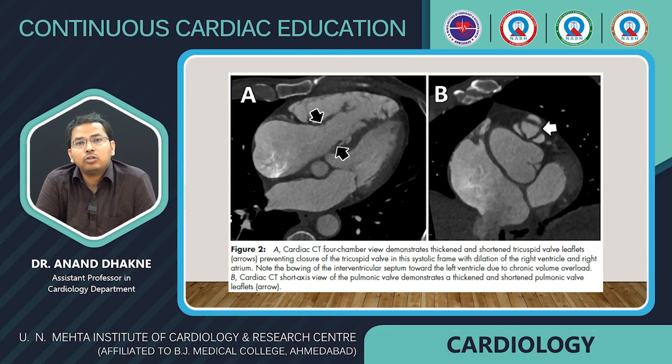Cardiac CT 4-chamber view demonstrates thickened and shortened tricuspid valve leaflets. We can see in image A the thickening of the tricuspid valve leaflets, which ultimately leads to dilatation of the right ventricle and right atrium. Bowing of the interventricular septum towards the left side of the heart due to chronic volume overload can be seen.